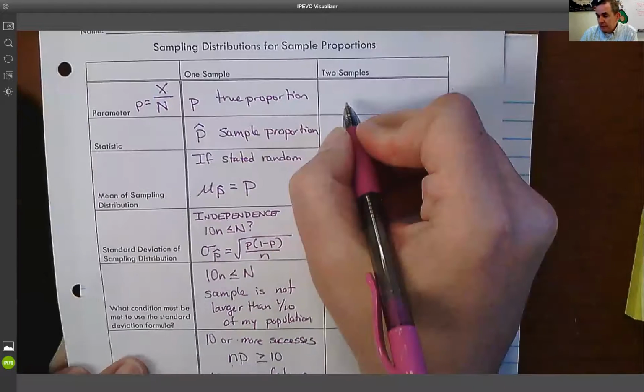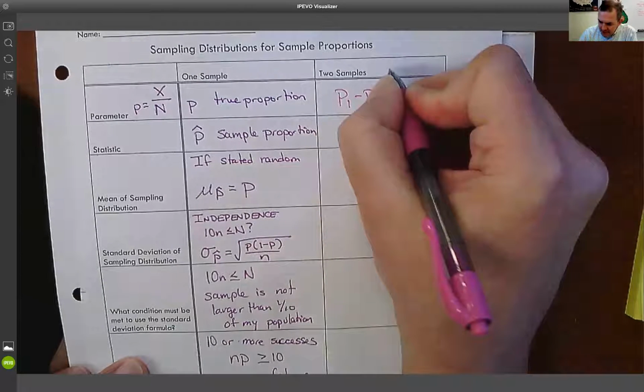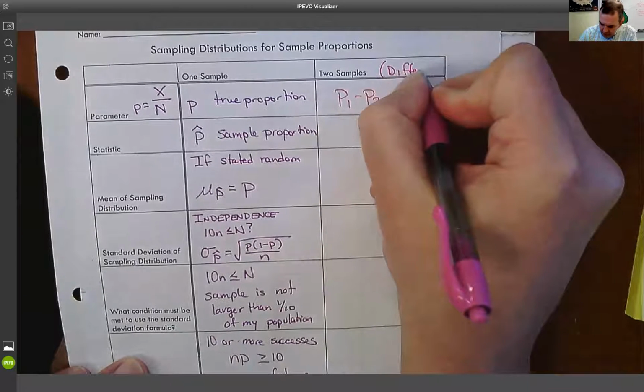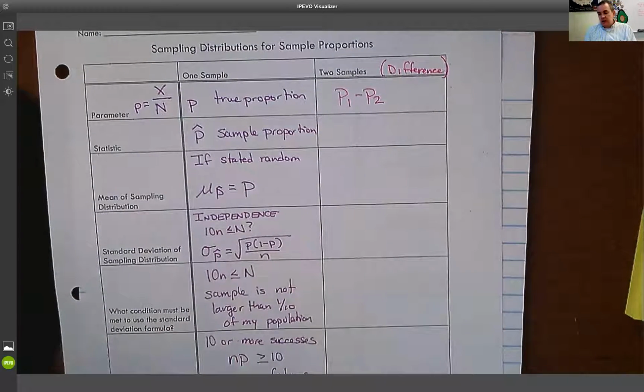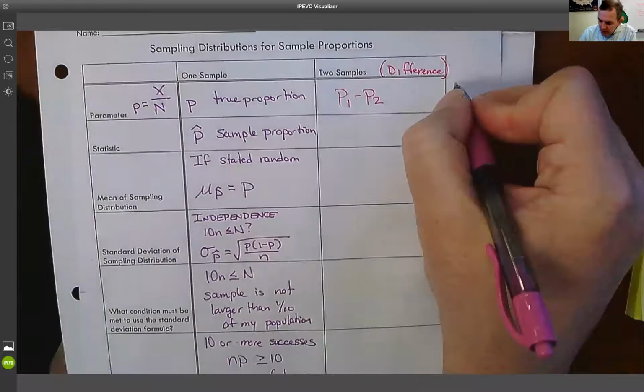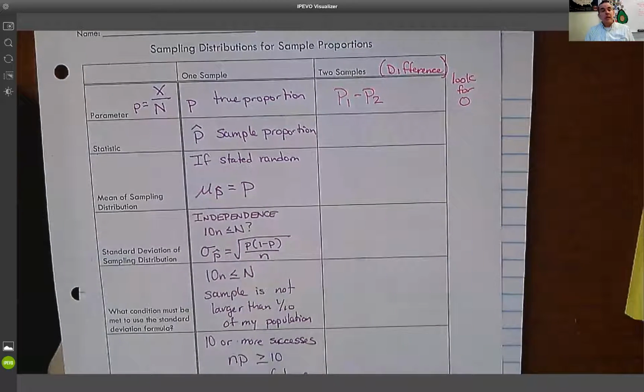So again, my parameter here is going to be P1 minus P2. I'm going to tell you it's always going to be a difference, because we're trying to figure out if they're different. So P1 minus P2, a lot of times we're looking for 0, because 0 would imply no difference. So if I had two proportions and when I subtracted them I got a 0, that would say there's no difference between the two proportions.